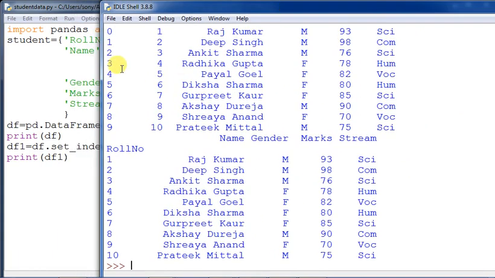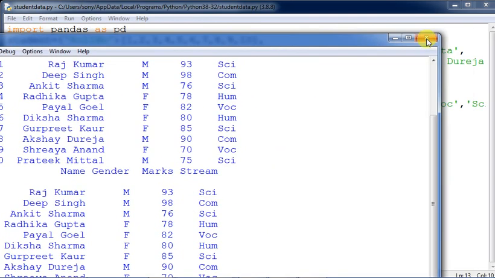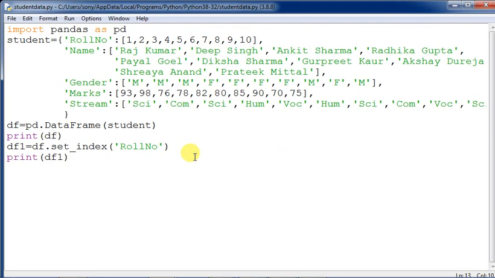Okay, the default index of the data frame has disappeared, and finally the roll number has appeared as the index. All right students, so these commands that you have seen today, you must do their practical implementation, and then you will see how the output is being generated.